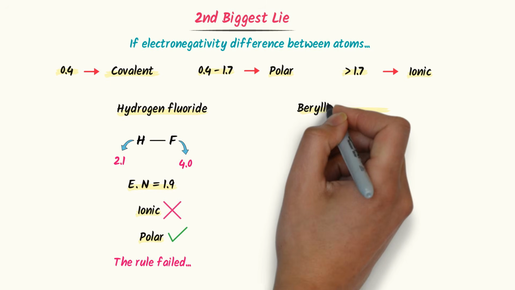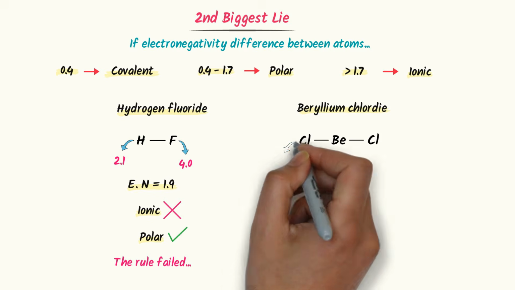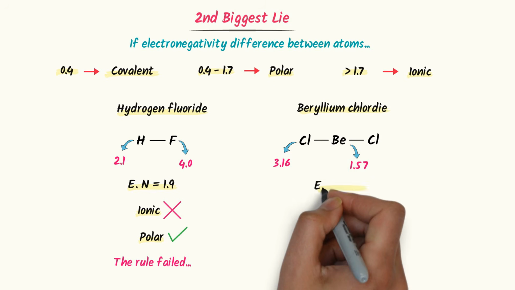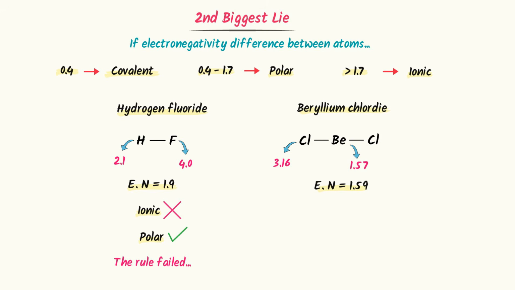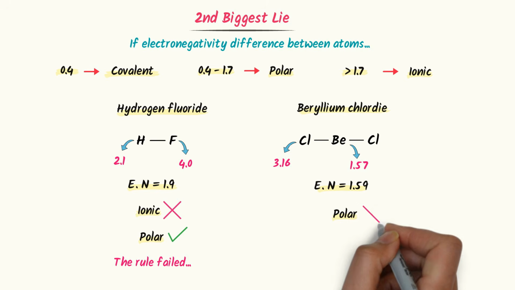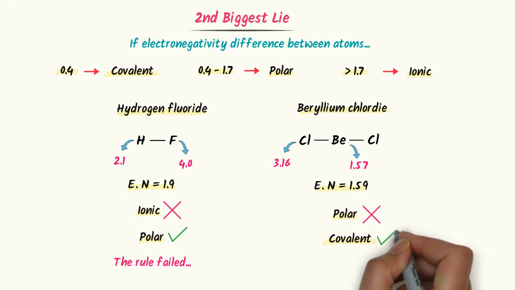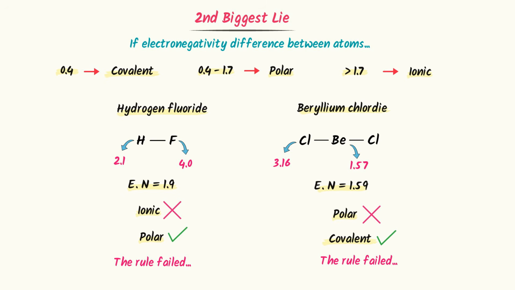Now consider beryllium chloride. This time, the electronegativity difference is 1.5. Your rule says it is a polar covalent compound. But here is the reality. Beryllium chloride is a purely covalent compound. It is not a polar covalent compound. So we say that the rule failed again.